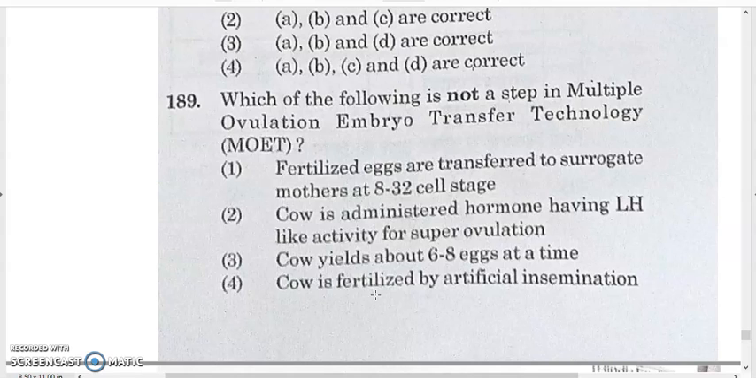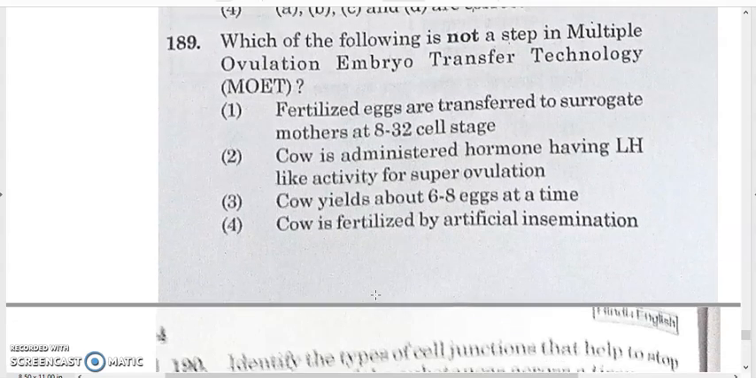189. Which of the following is not a step of multiple ovulation embryo transfer technology? 189, the answer will be 2. A cow is administered a hormone having FSH-like activity for superovulation. For superovulation we use FSH, not LH. Here it says LH is given, so it is wrong. It will be FSH. So the answer will be option 2.